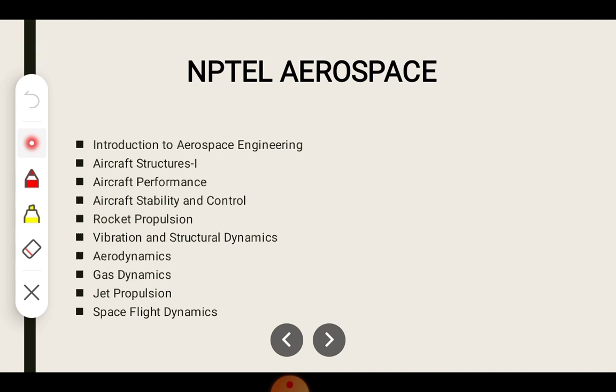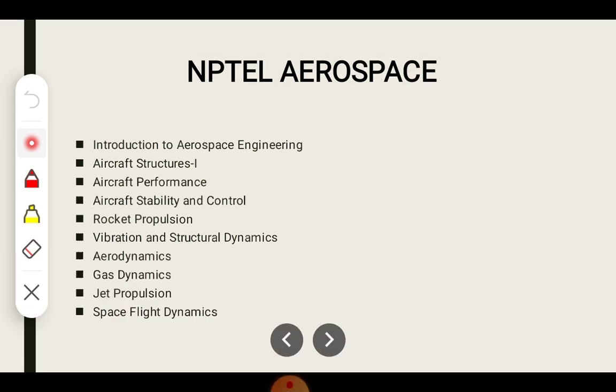Most of the students should be aware of the importance of NPTEL. Nowadays there are opportunities for students to get a certificate from NPTEL also. That also can be utilized to enhance your knowledge. So this is about NPTEL, one of the important resources that can be used for preparation of GATE.